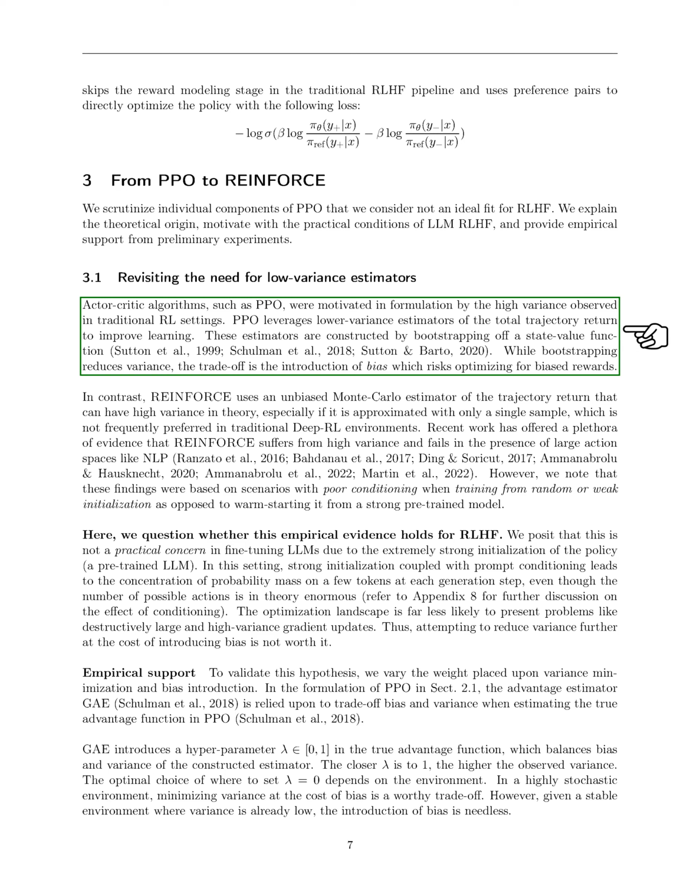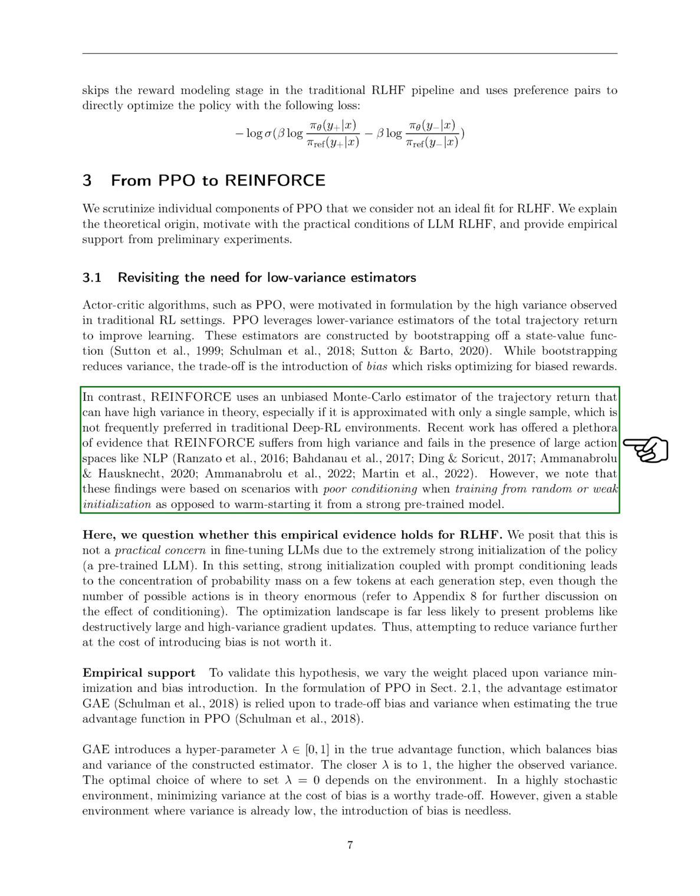PPO was designed to address the high variance seen in traditional reinforcement learning settings by using lower variance estimators. These estimators bootstrap off a state value function to improve learning. While this does reduce variance, it introduces bias, which can lead to optimizing for biased rewards. Reinforce, on the other hand, uses an unbiased Monte Carlo estimator that, despite potentially having high variance, doesn't introduce bias. Recent studies have shown that Reinforce struggles with large action spaces, such as those in natural language processing.